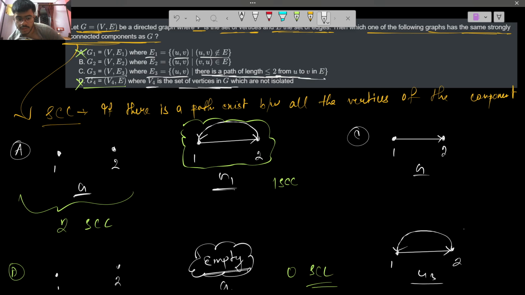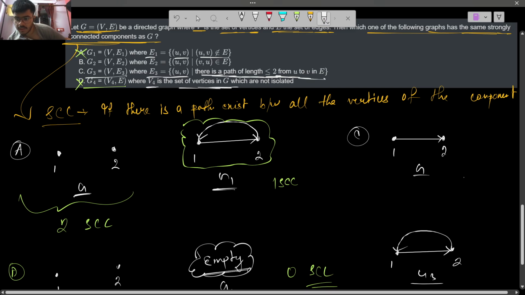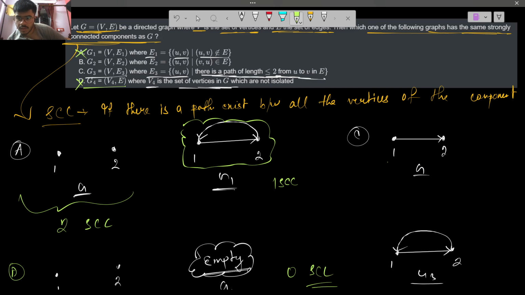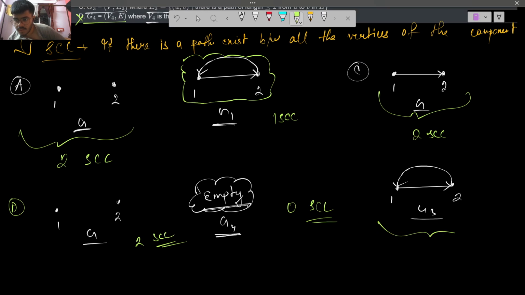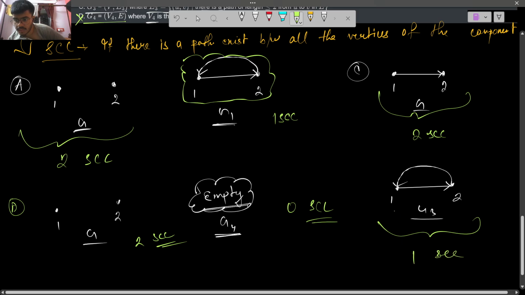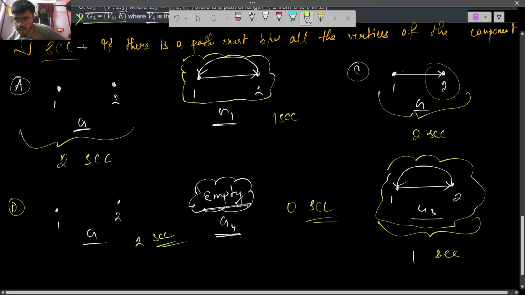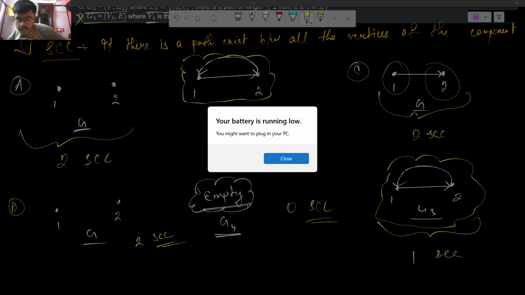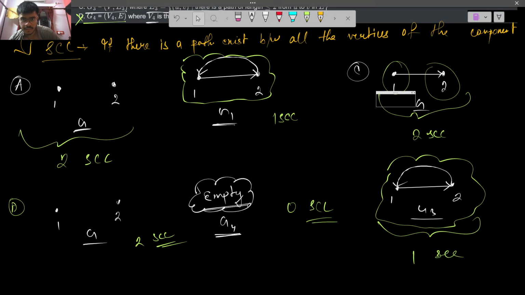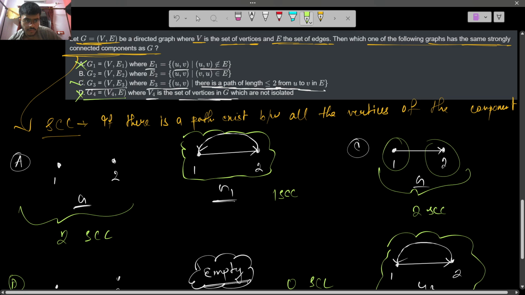So G3 has one strongly connected component, whereas G has two strongly connected components, this and this. So from here we can see that C is also false.